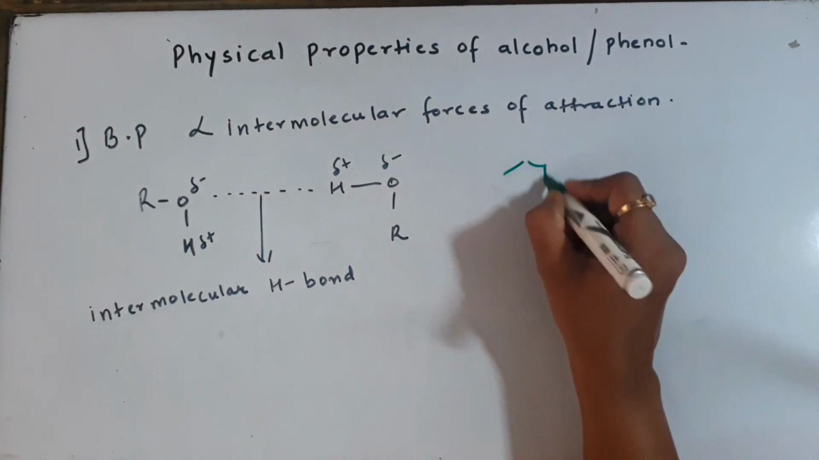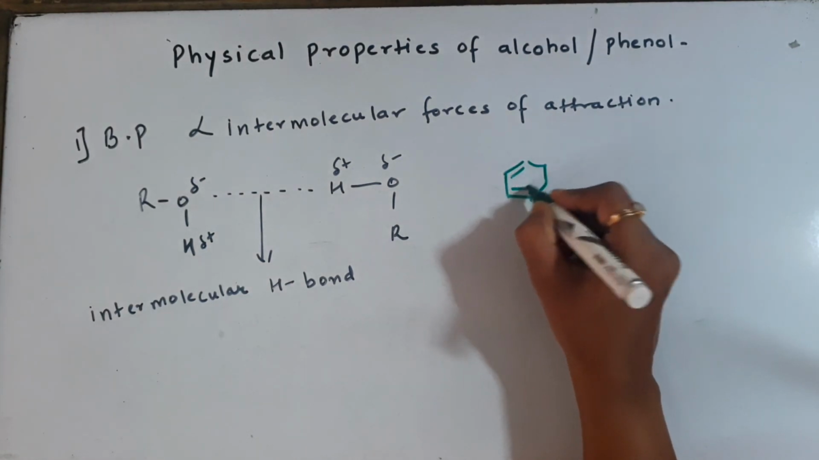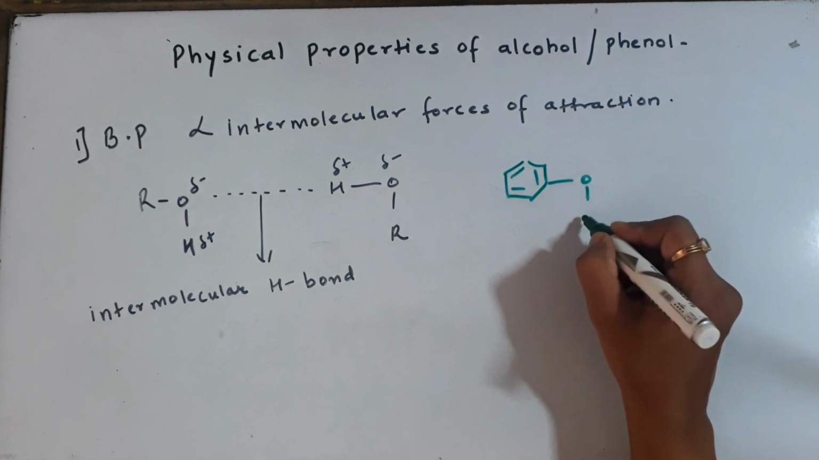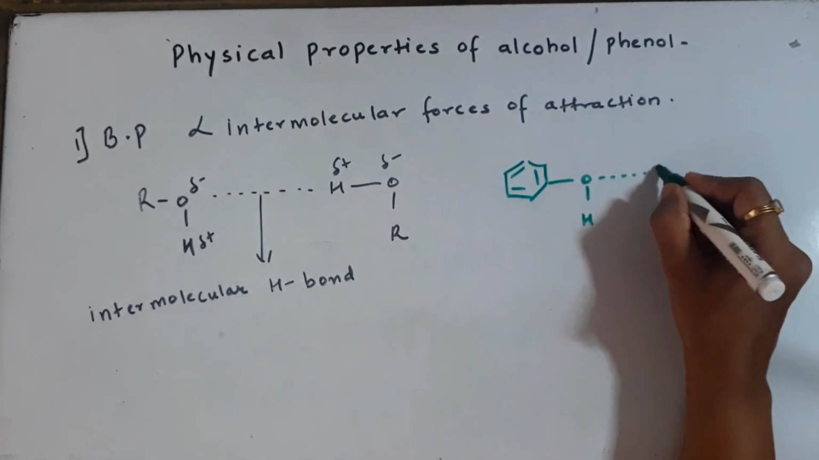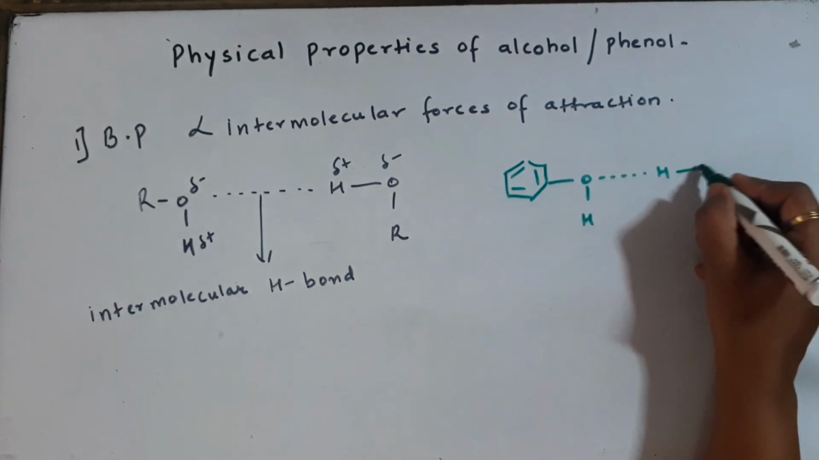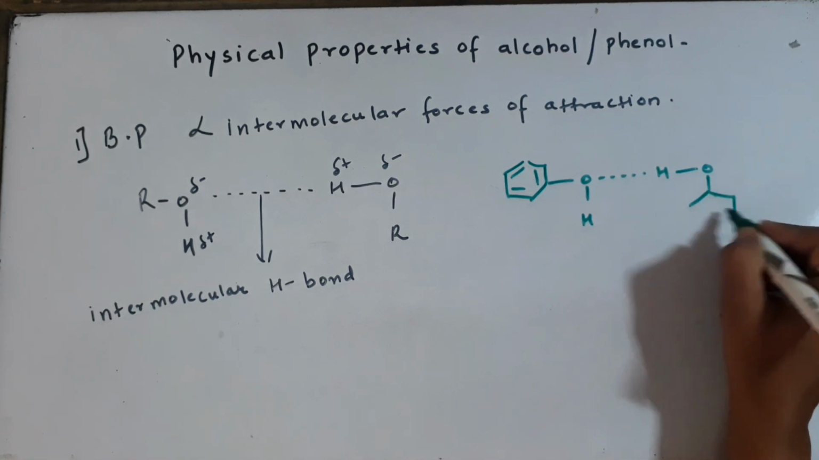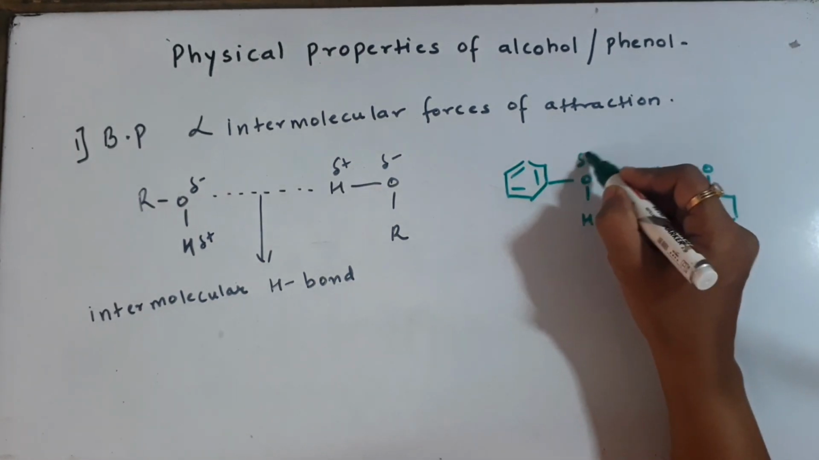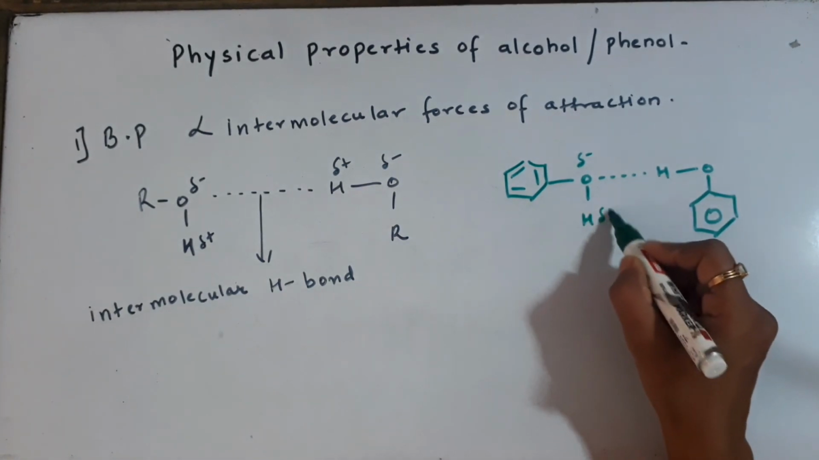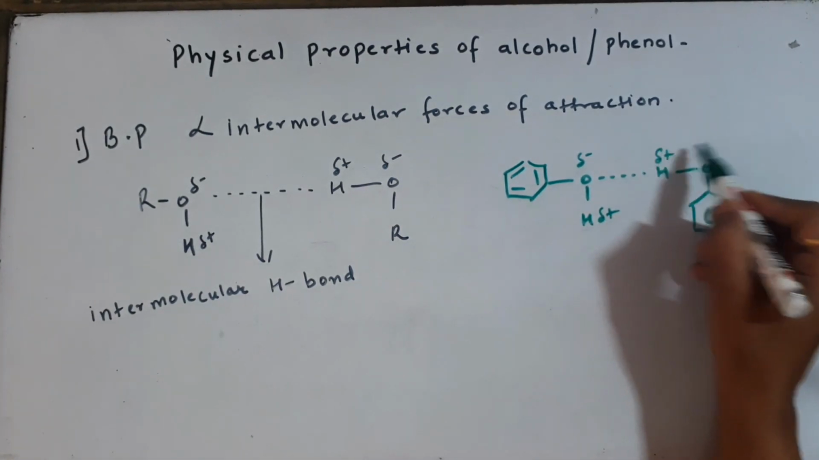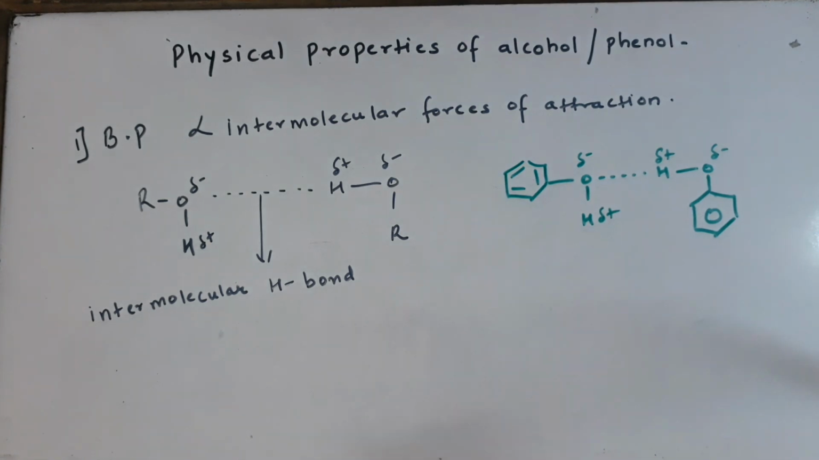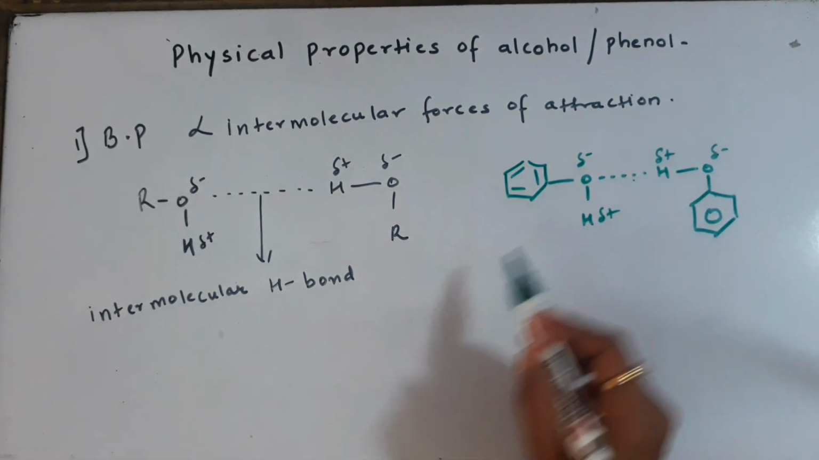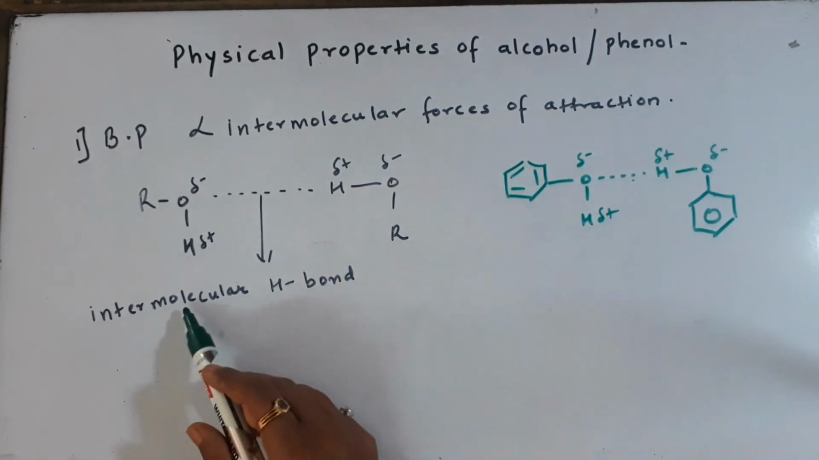In the same way for phenols also we may draw an intermolecular hydrogen bond between one phenol molecule and another phenol molecule like this. In phenol also, in the same manner, the oxygen is negative and hydrogen is positive. Here also hydrogen is positive, oxygen is negative. So there is going to be presence of intermolecular hydrogen bond in phenols as well as in alcohols.